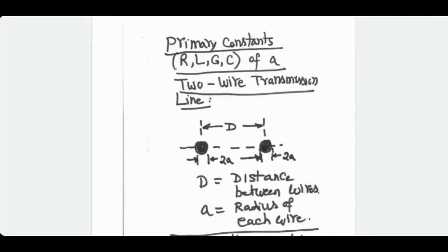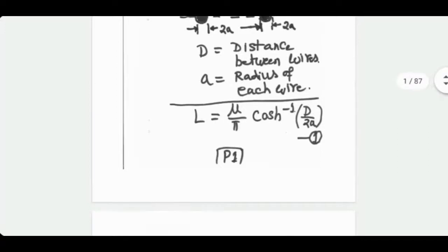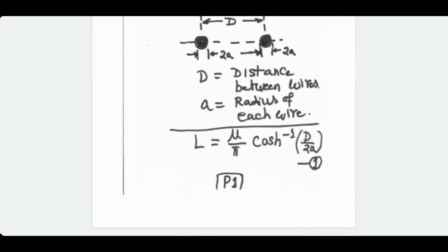Now, suppose I have two wires with a diameter of 2a each and the distance between them being capital D. The formula for calculating inductance per unit length is this. I have a document here which has the derivation also, but I don't think you should be too obsessed with derivation. I want you to have a feel for the numbers.